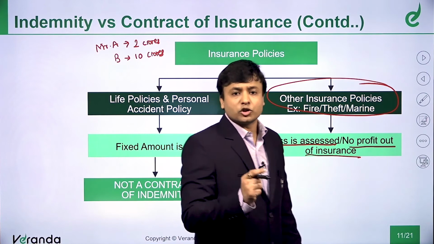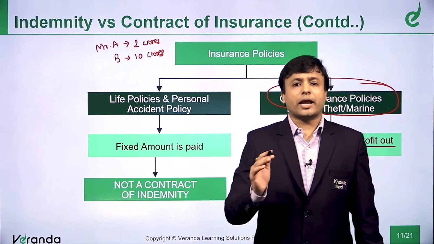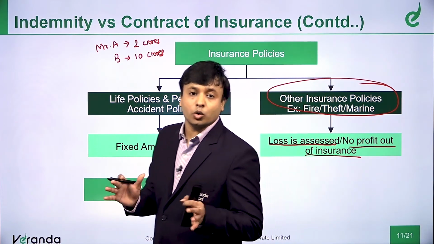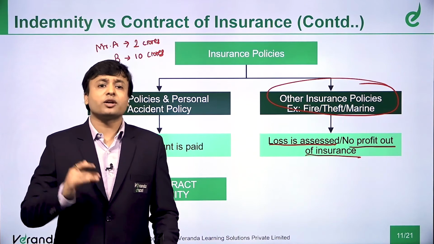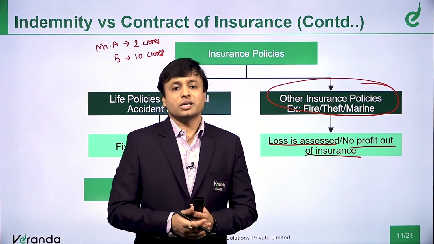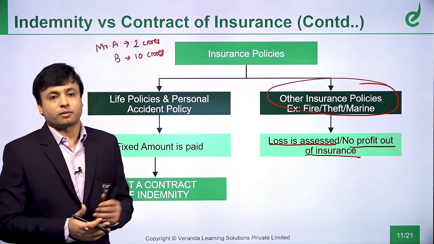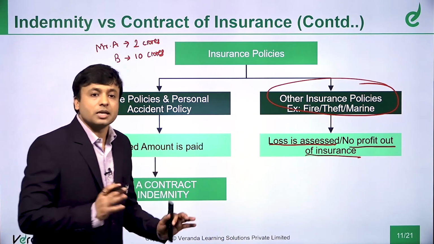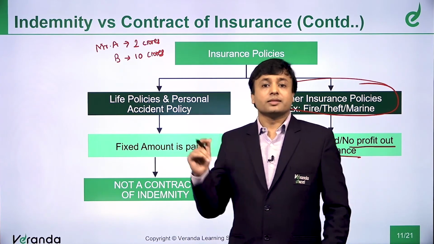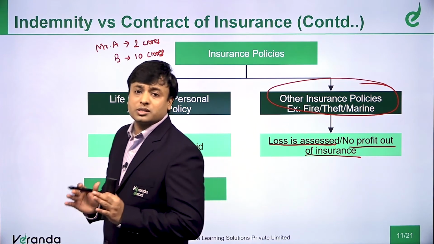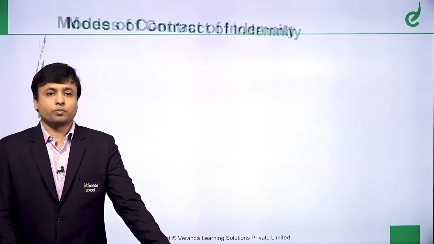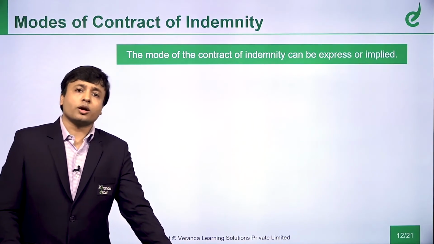Now say for example, in case of a life insurance, the annual premium amount is 10,000 rupees and the coverage is 1 crore. Tomorrow, if the death happens after 1 month itself, then what happens? The entire 1 crore will be paid, because that amount is fixed, which is predetermined in case of life insurance and personal accident policy. So this is the concept of insurance. So now you understand that marine policy, your theft policy, your fire policies will become a part of contract of indemnity. Now, what are the modes of contract of indemnity?